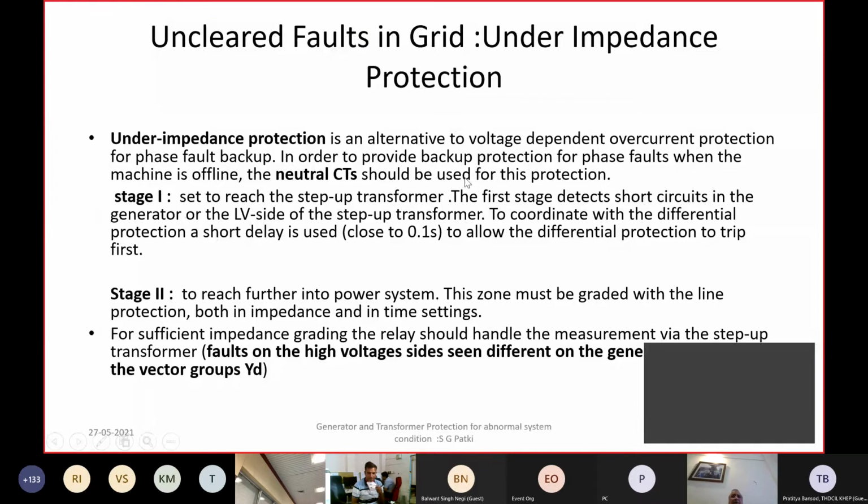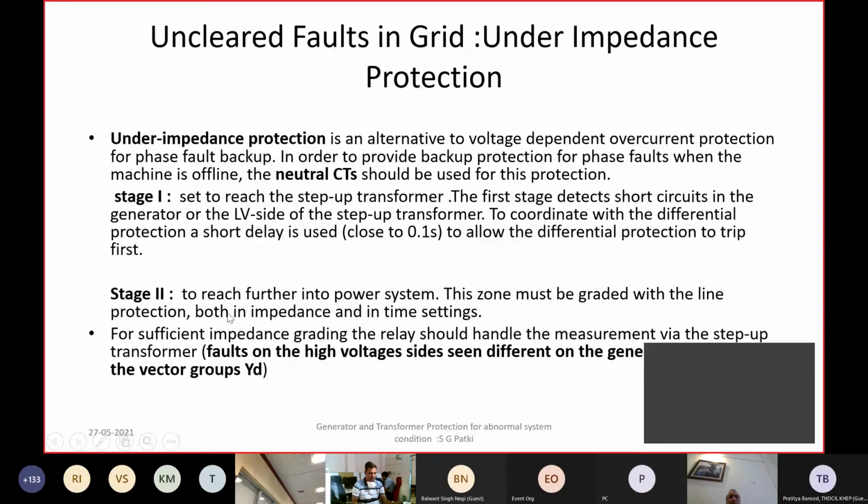So usually the backup impedance relay on the generator is kept with stage 1 and stage 2. Stage 1 is set to reach up to the step up transformer only. So the impedance setting of stage 1 doesn't go beyond the generator transformer. So this stage 1 will not operate for anything beyond the generator transformer, either a bus fault in the switchyard or even an unclear line fault. This zone of the generator impedance relay will not act.